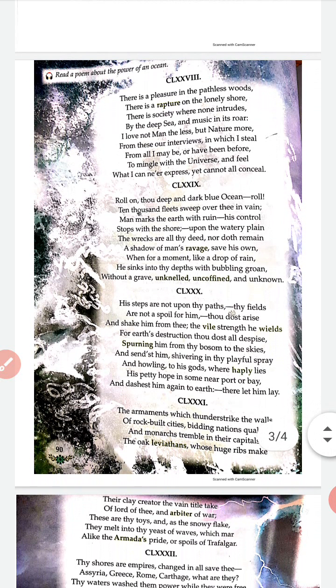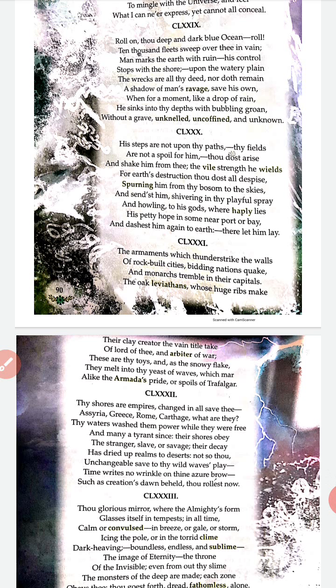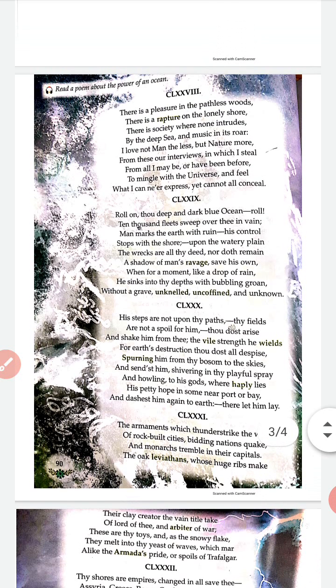Now we have studied the first three stanzas of this poem. In the next class we are going to study the remaining four stanzas of the poem.